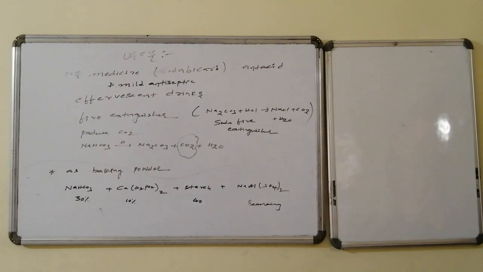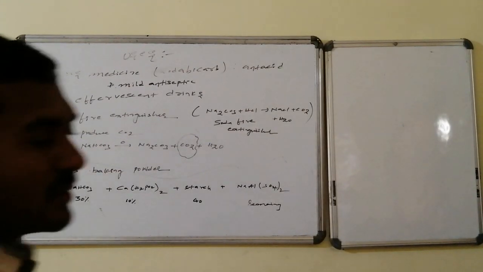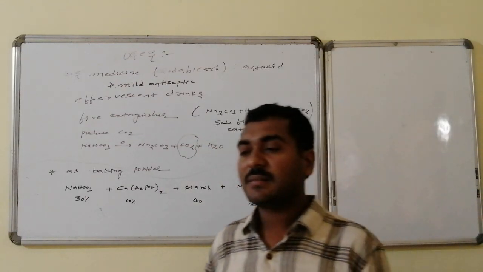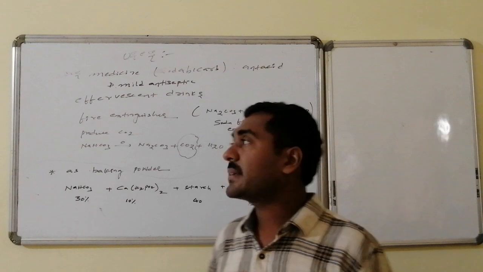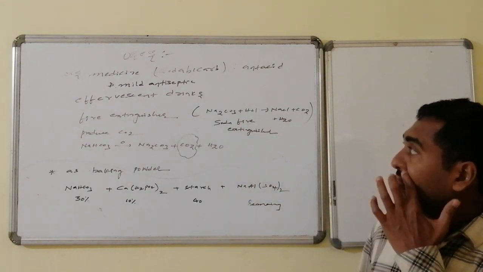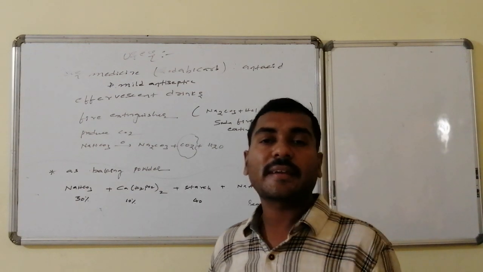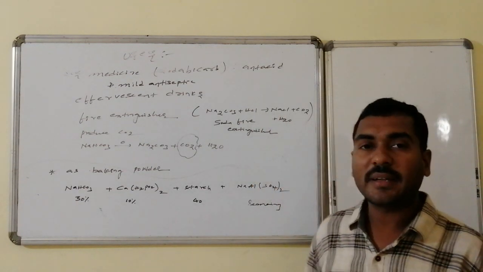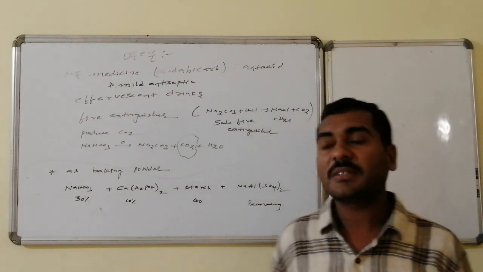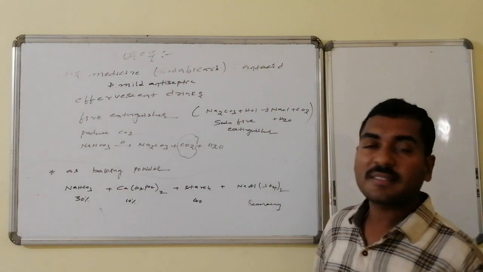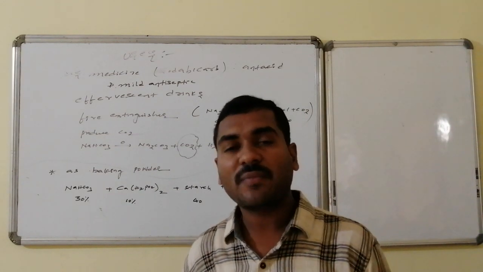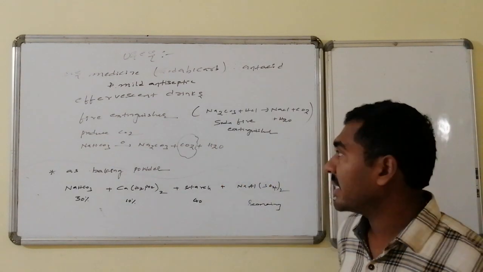Uses of baking soda, that is sodium bicarbonate. It is used as medicine, as an antacid because it has basic nature, and also as a mild antiseptic. And it is used in the preparation of effervescent drinks, which can give effervescence when sodium bicarbonate is added. It is used as a fire extinguisher because on reaction with HCl it produces sodium chloride and carbon dioxide, which can stop the flame. Hence it is said to be a fire extinguisher.